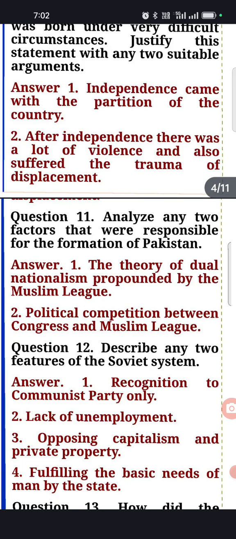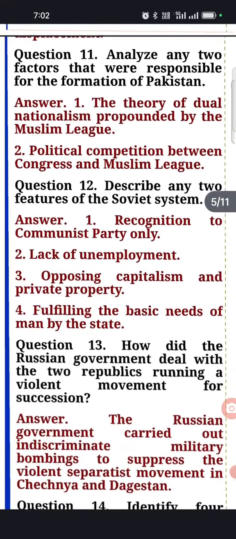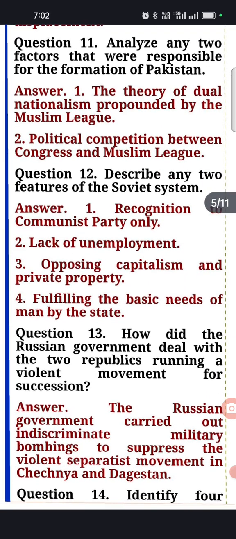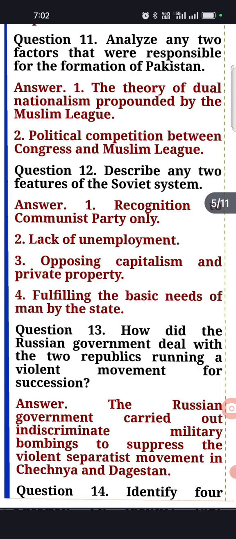Now, 11th question. Analyze the two factors that were responsible for the formation of Pakistan. Now, here you have to write any two factors that are responsible. First, you all know that the Muslim League, the theory of dual nationalism, the two-nation policy, was pronounced by Muhammad Ali Jinnah and the Muslim League. And the second is the political competition between the Congress and the Muslim League, which is also responsible for the division of the country.